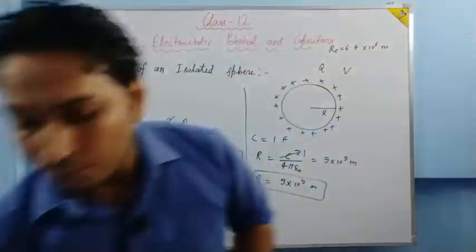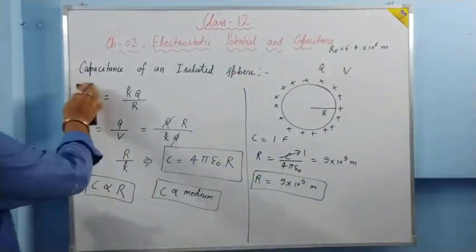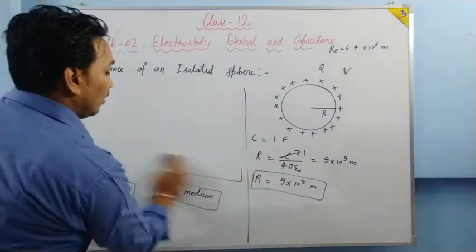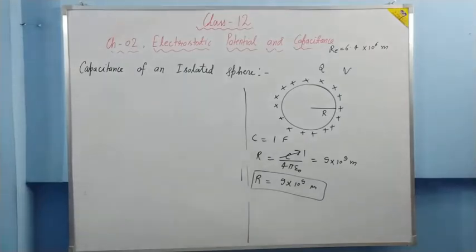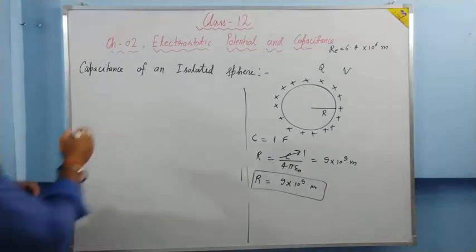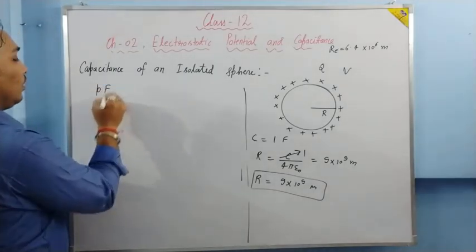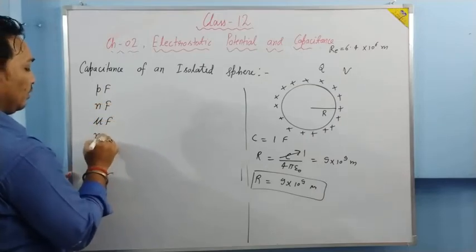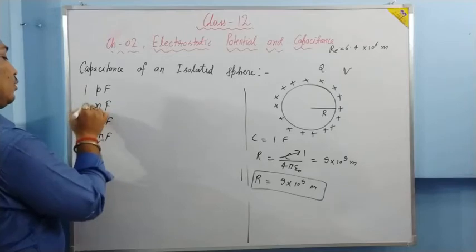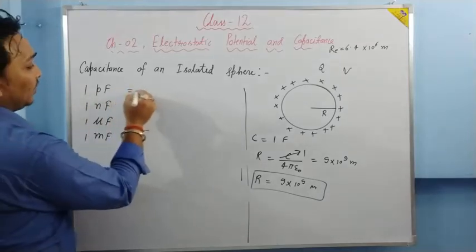And those smaller units are picofarad, nanofarad, microfarad, millifarad. What are those? 1 picofarad is what?